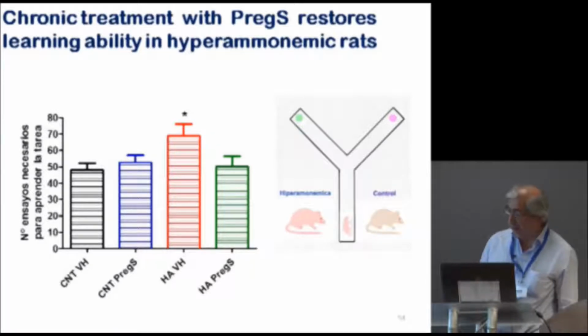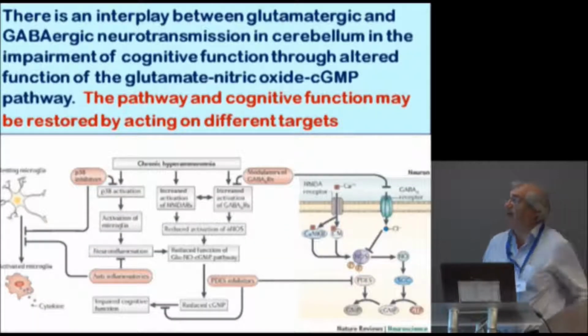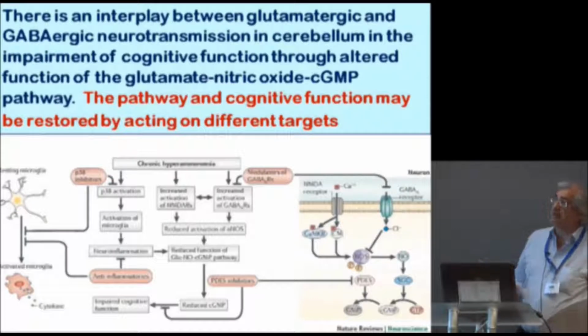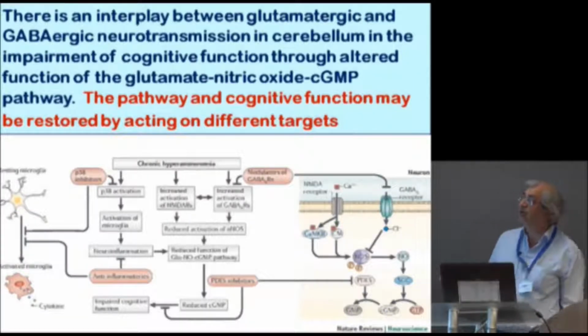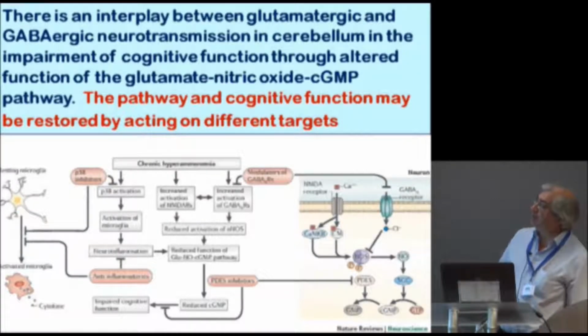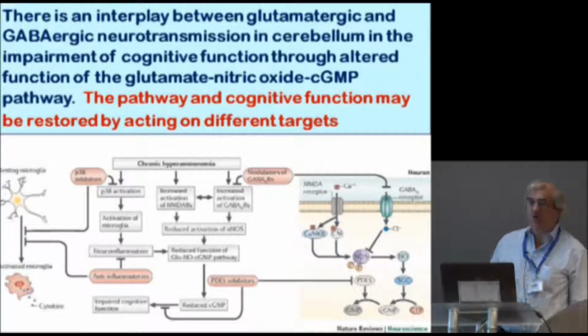the ability to learn. Therefore, in summary, there is an interplay between glutamatergic and GABAergic neurotransmission in cerebellum in the impairment of the function of the glutamate-nitric oxide-cyclic GMP pathway and some types of cognitive function. And there are different targets on which we can act to restore the function of the pathway